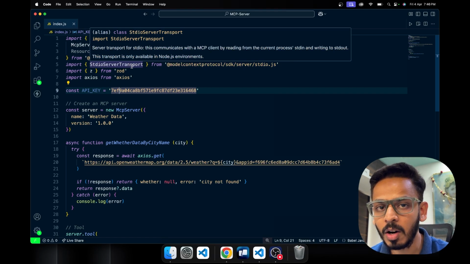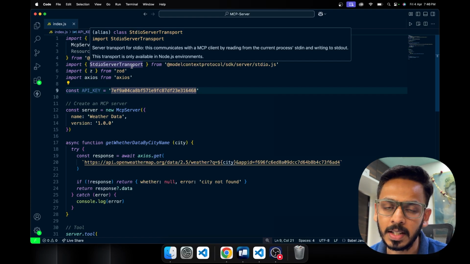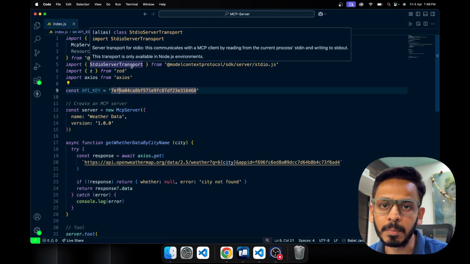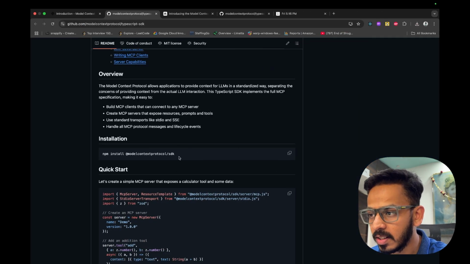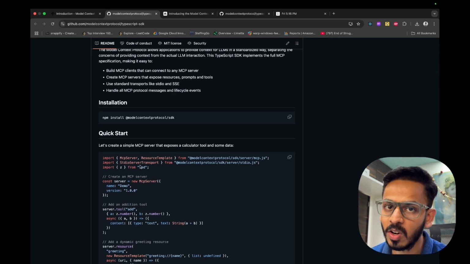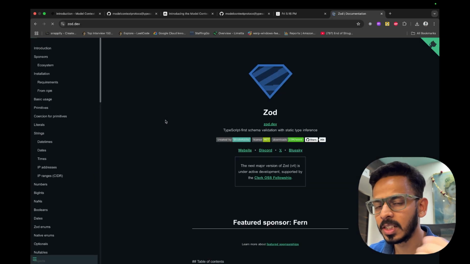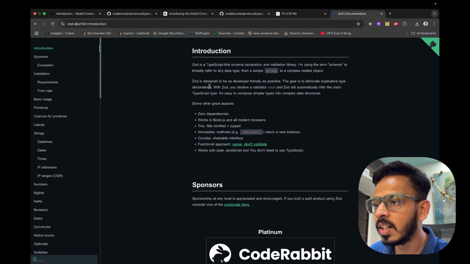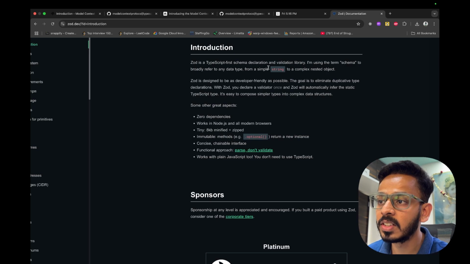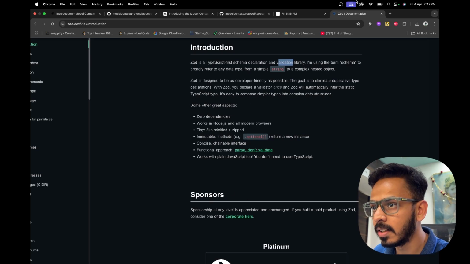Now basically the way the API calling works is via STDIO, which means standard input output. The second step, after installing the SDK, is to install Zod. Zod is basically a validation package. I'll just write down what Zod is. Zod is a TypeScript-first schema declaration and validation library. It basically helps to validate everything.